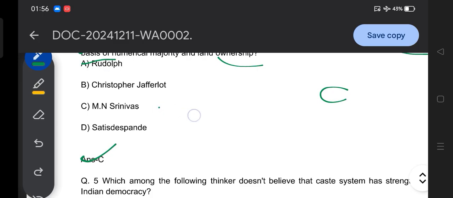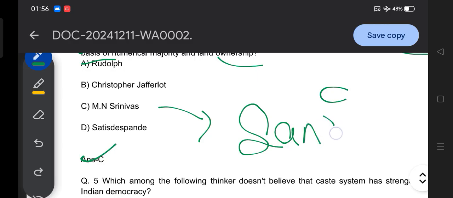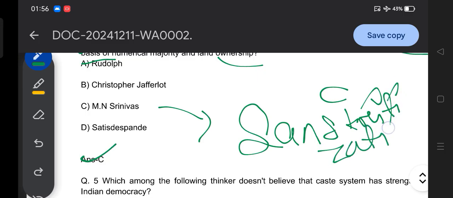Another concept to remember regarding M.N. Srinivas is Sanskritization. So the concept of Sanskritization is related to M.N. Srinivas. What does it mean? Sanskritization deals with social mobility, where lower caste people adopt the culture, tradition, behavior and customs of higher caste people to get a higher position or status in society.